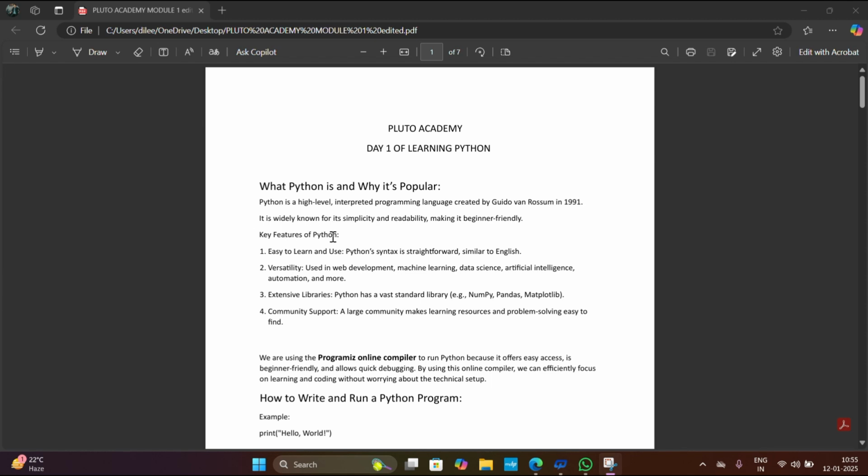Key features of Python. It is easy to learn and use. Python syntax is straightforward, similar to English. Versatility. Python is used in web development, machine learning, data science, artificial intelligence, and more. Extensive libraries. Python has a vast standard library, for example NumPy, Pandas, and so on. Python has great community support.